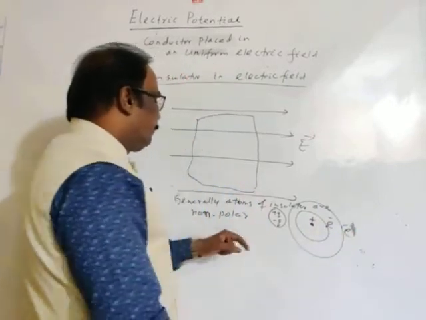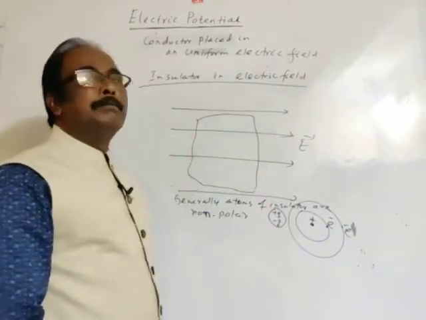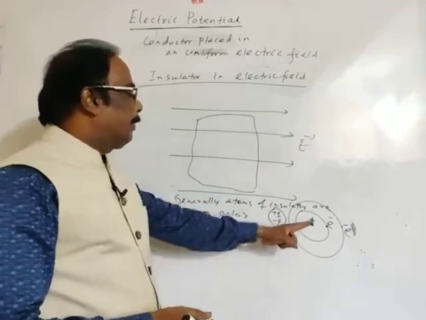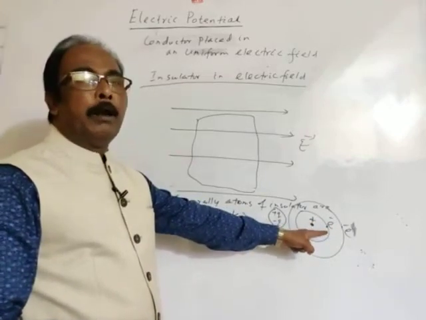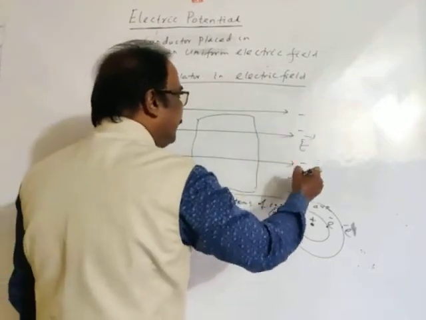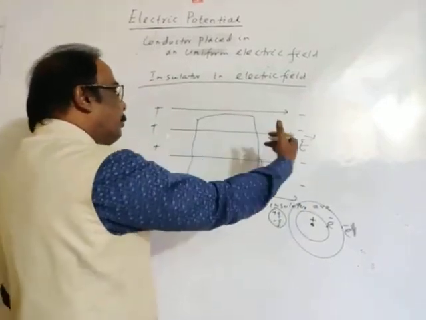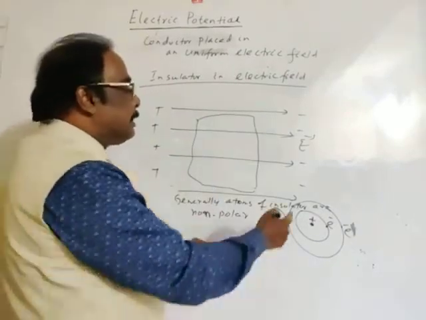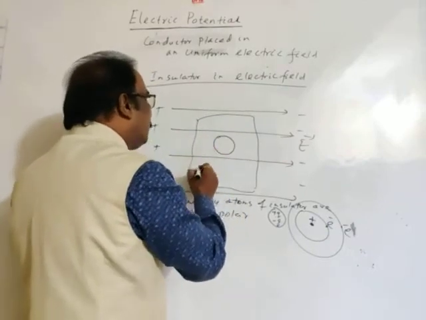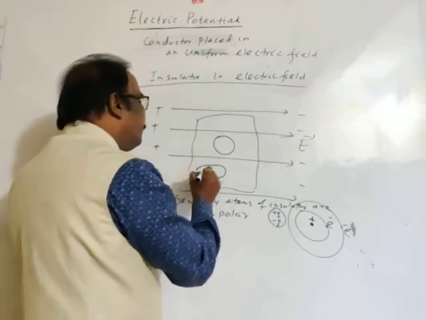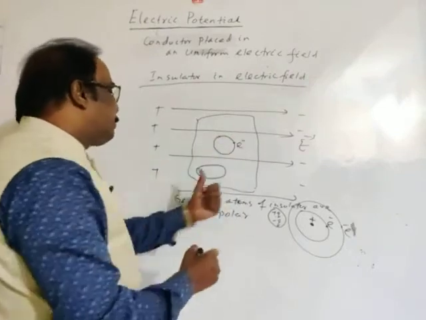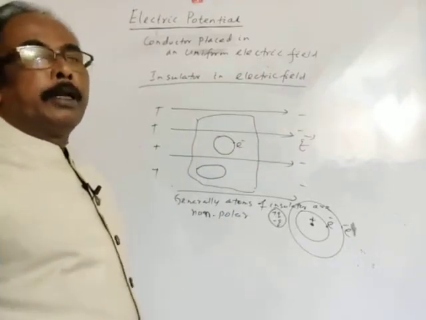If an insulating substance is kept in a uniform electric field, the electrons revolving around the nucleus will get attracted opposite to the direction of electric field.